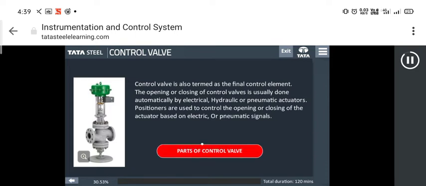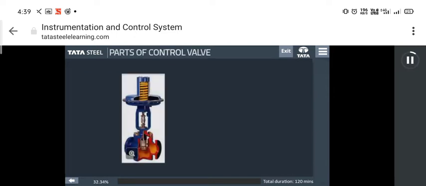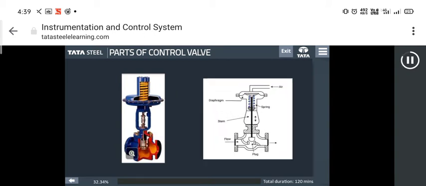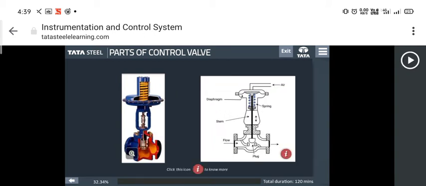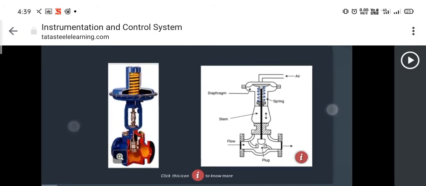Control valve is also termed as the final control element. The opening or closing of control valves is usually done automatically by electrical, hydraulic or pneumatic actuators. Positioners are used to control the opening or closing of the actuator based on electric or pneumatic signals.